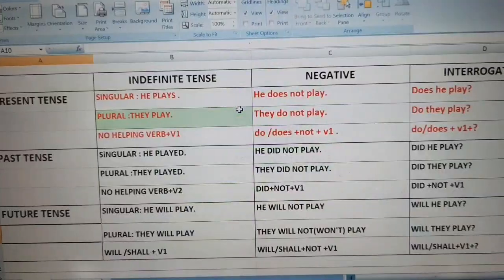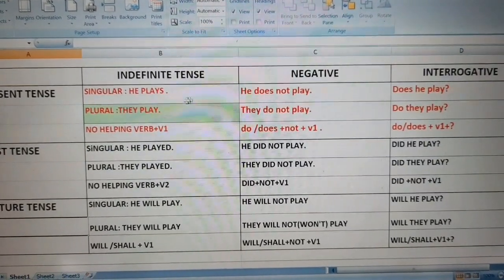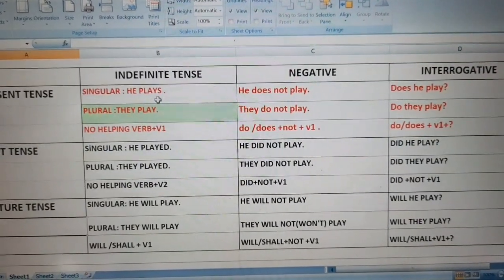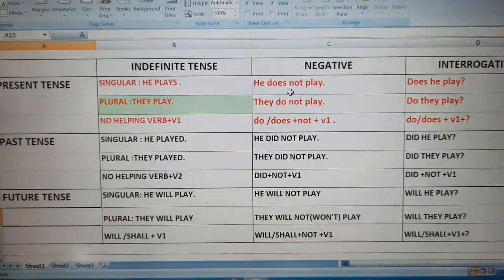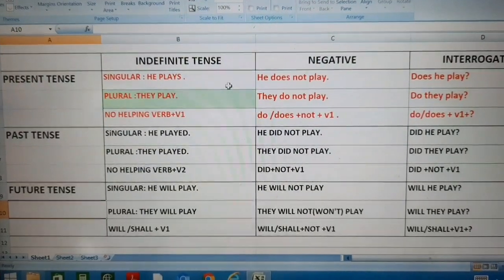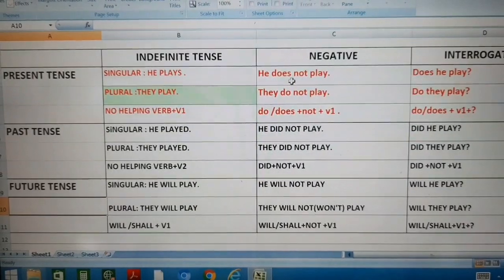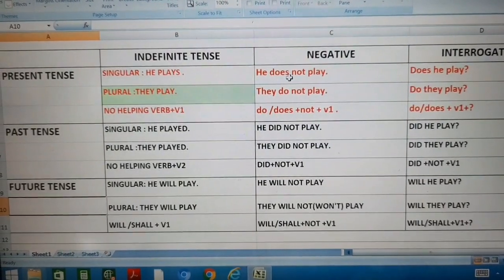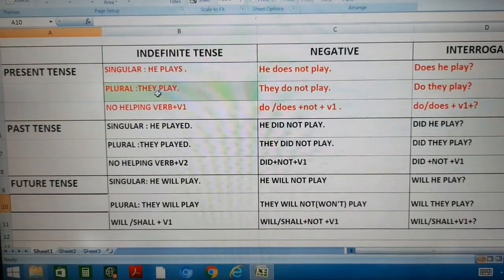Okay? Now let us make negative of the following sentence. He plays is written here. Now when we make negative, we will make it he does not play. It means that with singular subject, we are using does. He does. Now let us see the second sentence.